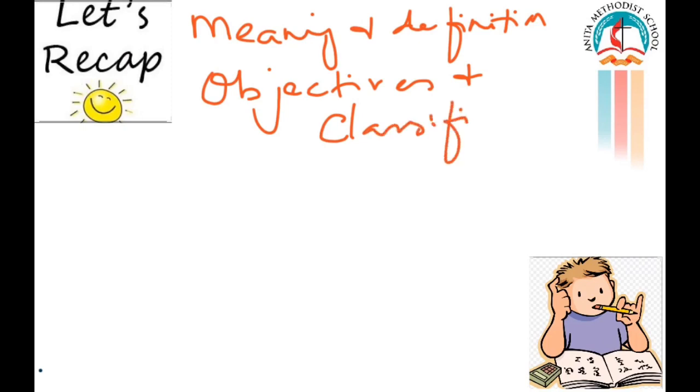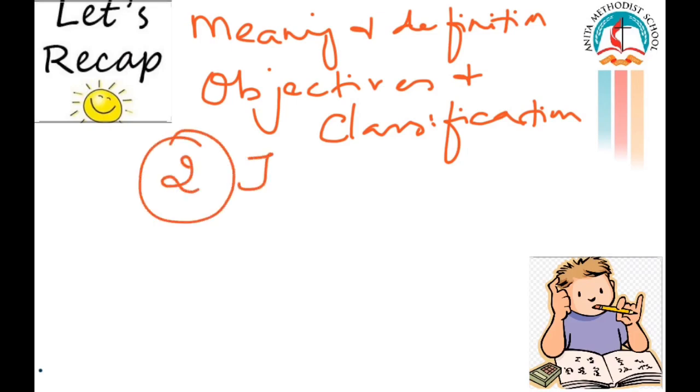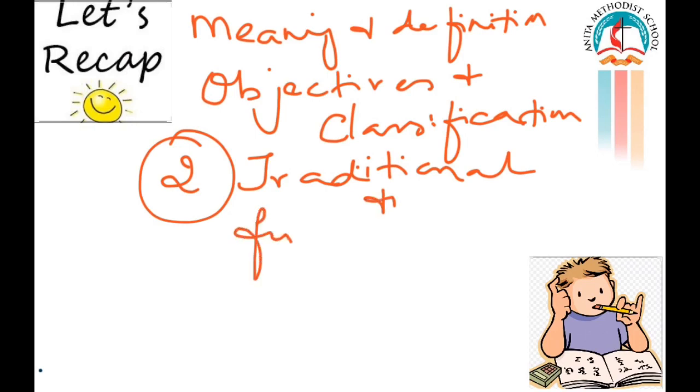How many kinds of classifications do we have? Very good. Two kinds of classification. One is traditional and the other one is functional. Traditional and functional.